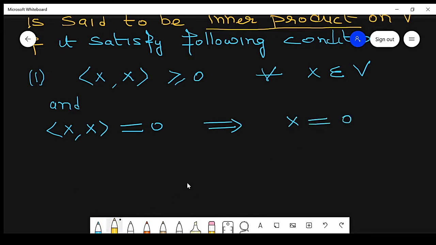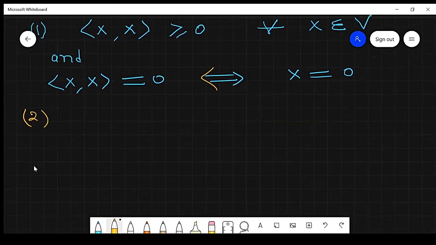Similarly, in the reverse way, if a vector is 0, then this inner product is 0.